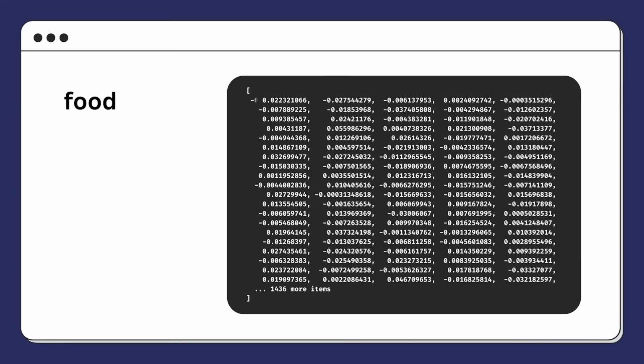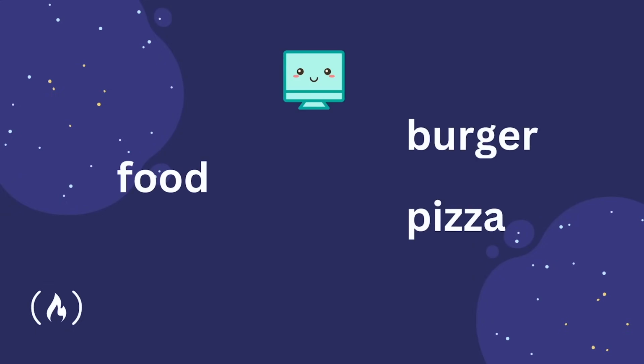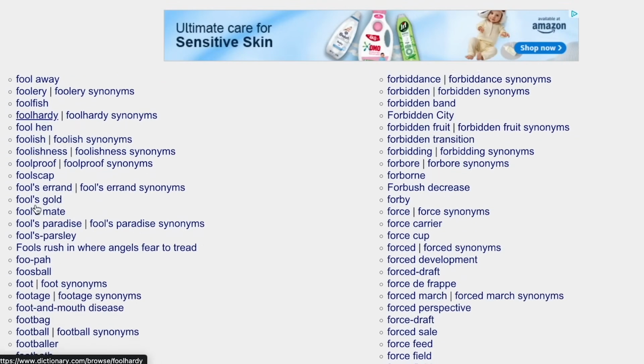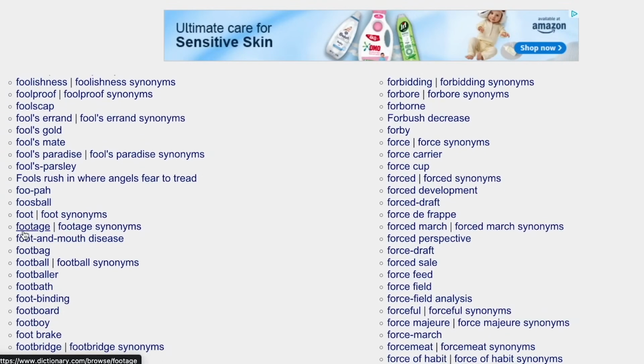But why do this? Well, think about it this way. If you ask a computer to come back with a similar word to food, you wouldn't really expect it to come back with burger or pizza, right? That's what a human might do when thinking of similar words to food. A computer would more likely look at the word lexicographically, kind of like when you scroll through a dictionary, and come back with foot, for example. This is kind of useless to us.